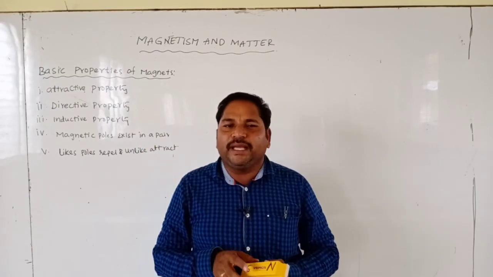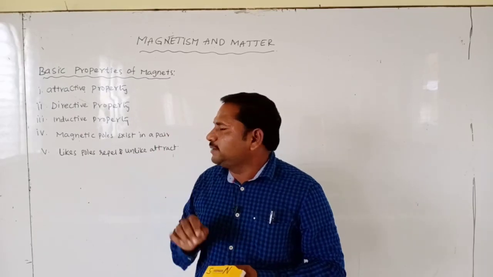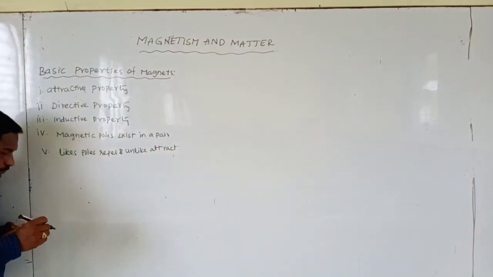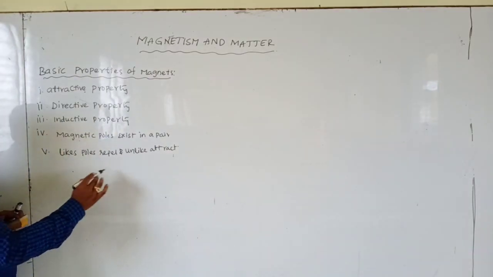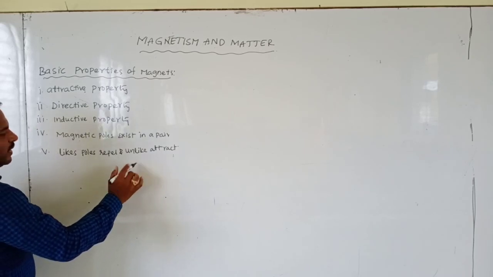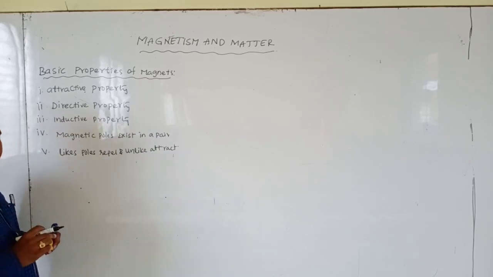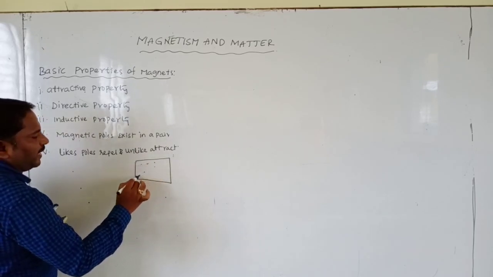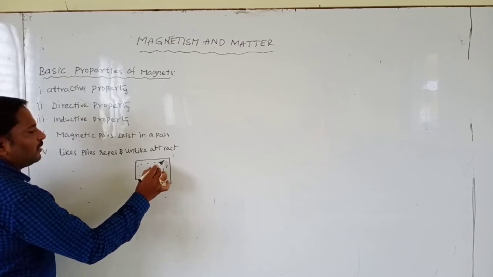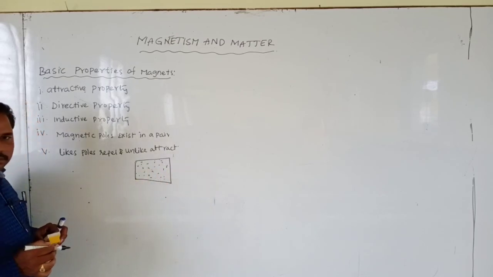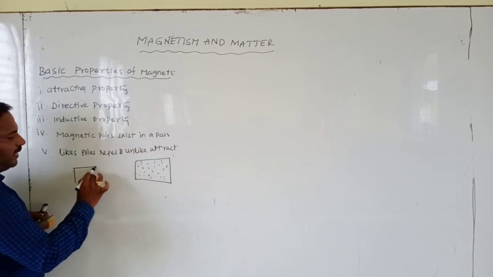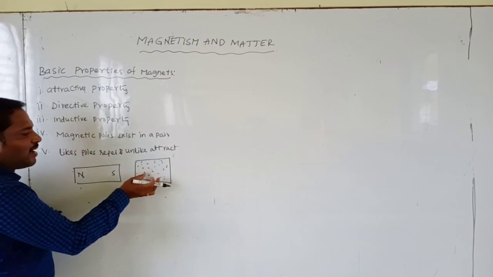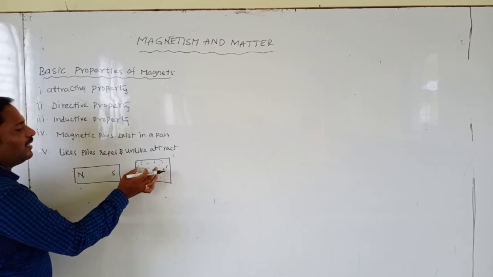Next, inductive property. Suppose these are magnetic materials or iron filings. When we keep them near the bar magnet, these iron filings are aligned in a particular direction.